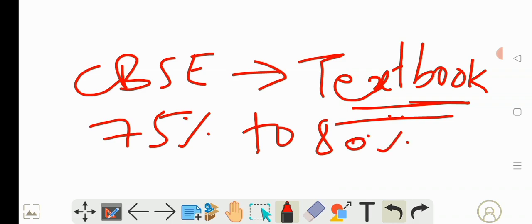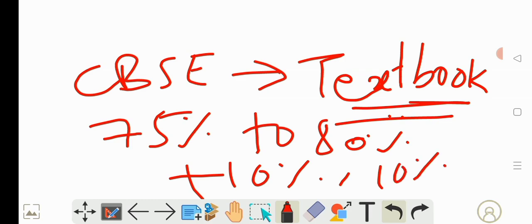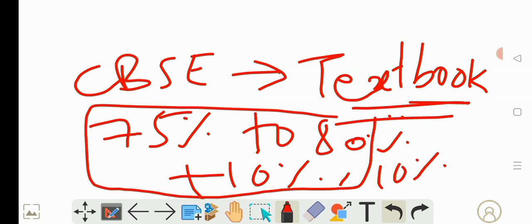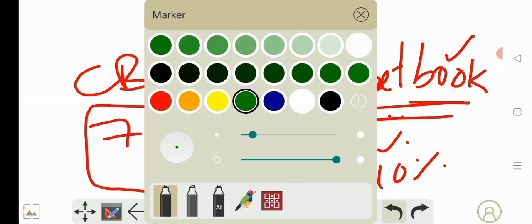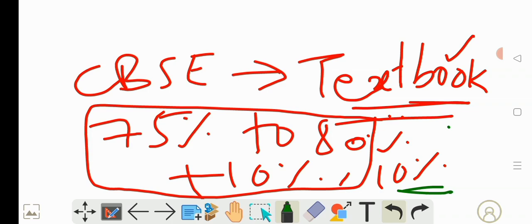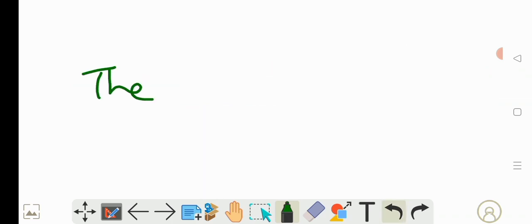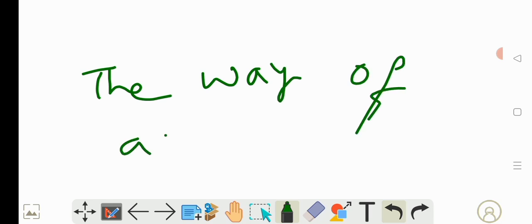After that, if you do textbook exercises and examples, you will have another 10% of marks. And from reference books like Oswaal, you will get another 10%. So the first 90% will be based only on the textbook, and the other 10% is also to understand the way of asking questions and numericals.